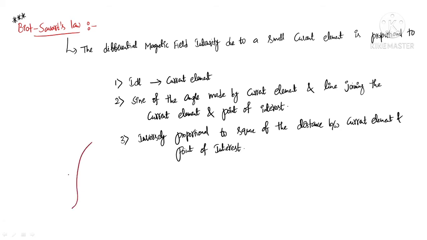This is a current carrying conductor which is carrying a current I. In it, I am considering a small element like this, from which I want to find the magnetic field at a point P. In our starting class, I told that the point of interest is the one where we are interested to find the field.